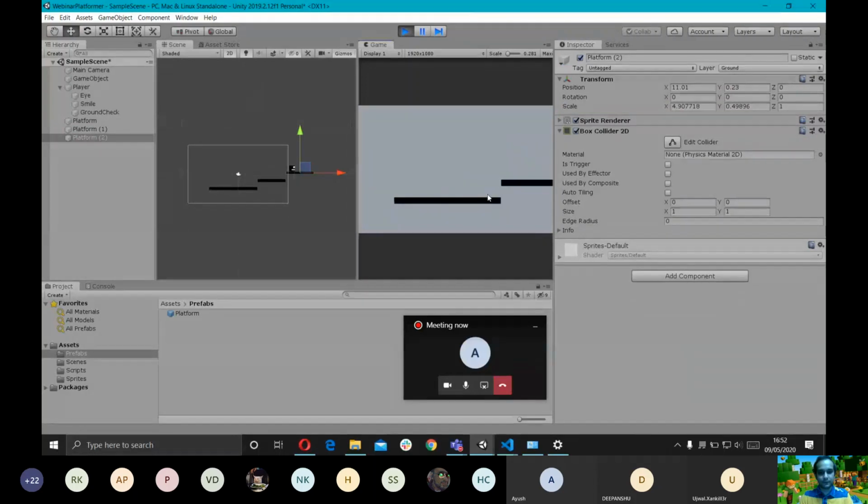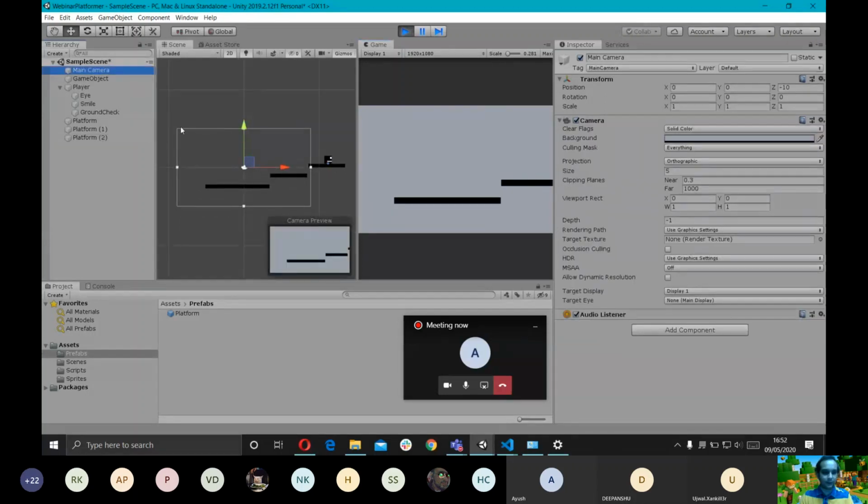So as you can see, the player right now moves outside of the game window because the camera is in one place, and the only part visible of the game is this. It's only watching this space, right? You can take a look at the camera rig by this white window here. This is what the camera is looking at, and that is what is being rendered in the game window. So what we want is the camera to follow the player.